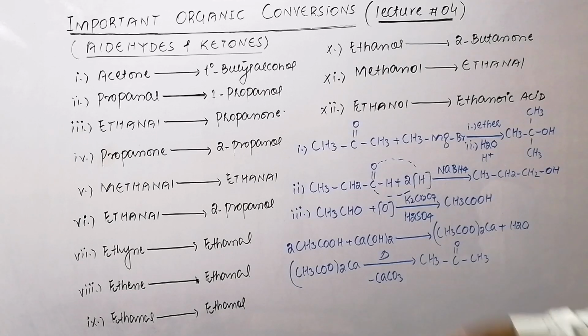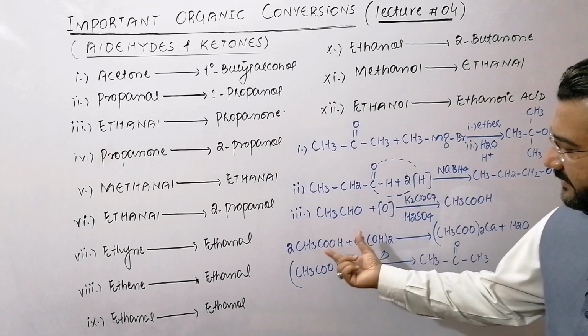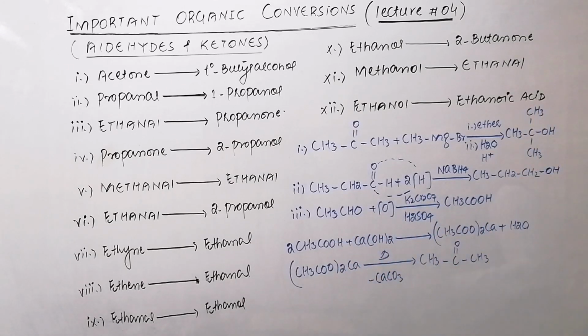So this conversion is a 3-step conversion in which acetaldehyde is first converted to acetic acid, then acetic acid to calcium acetate, and then calcium acetate after dry distillation is changed to acetone.